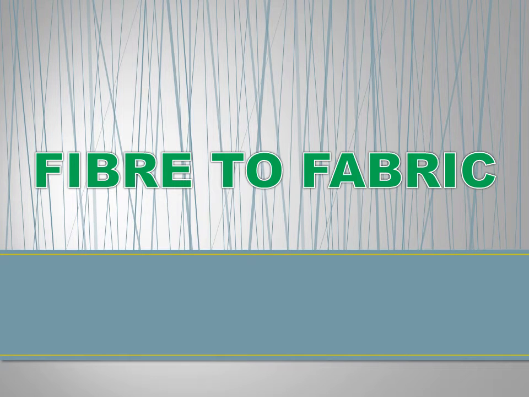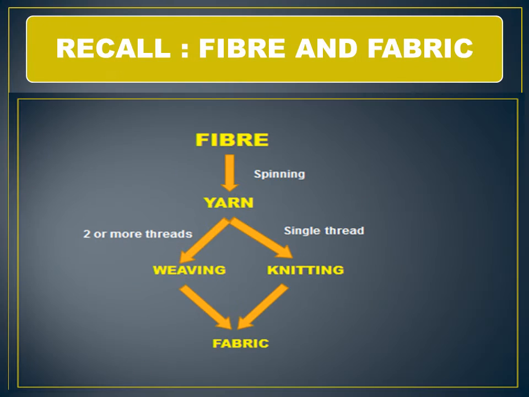Last video, we discussed fiber to fabric, the topic of the lesson. What is fiber? The thin strands of thread are called fiber. The fibers are twisted together to form yarn. Yarns are woven or knitted to form fabrics. Fabrics are stitched to make cloth.